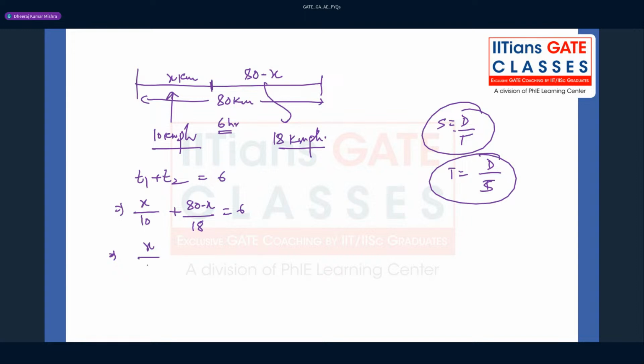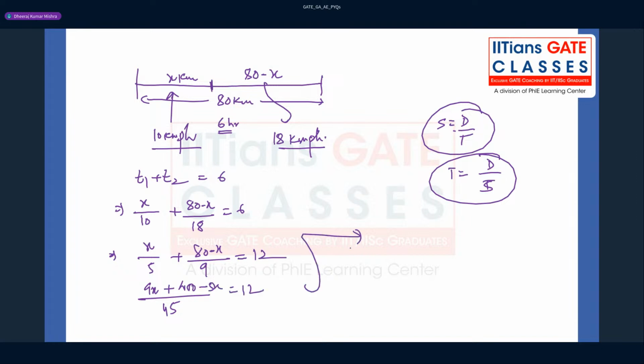So you can say that it becomes x by 10 plus 80 minus x upon 18, which is nothing but 6. You can say like this. Okay, you can multiply by 2 on both sides. Now the LCM is going to be 45, right? So 45 times this is nothing but 9x plus 400 minus 5x equal to 12 times 45, right?